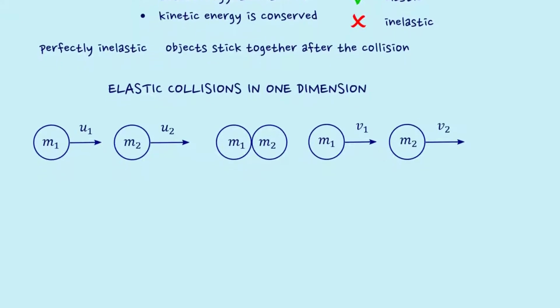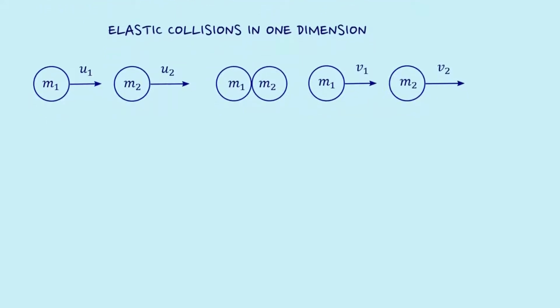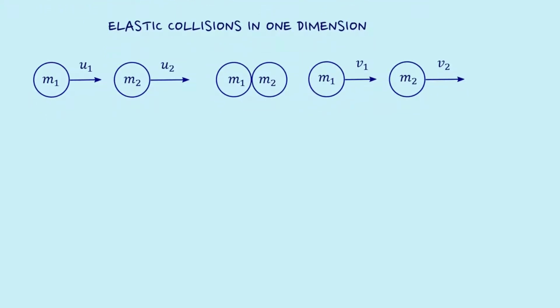When two bodies moving along the same straight line collide with each other without loss of kinetic energy and continue to move along the same straight line after collision, it is said to be an elastic collision. Here, let us consider two objects of mass m1 and m2 moving with velocities u1 and u2 respectively. After the collision, the velocities change to v1 and v2 respectively. For a collision to occur, u1 must be greater than u2.